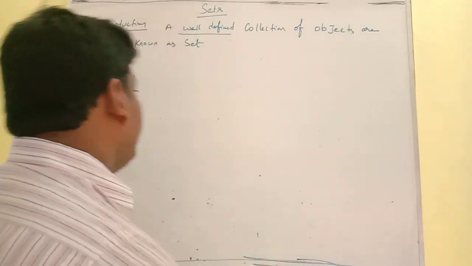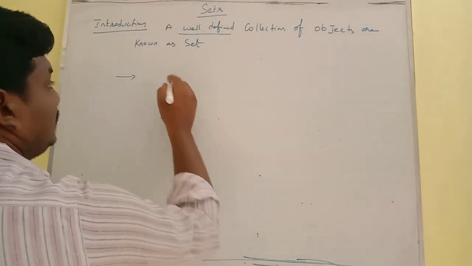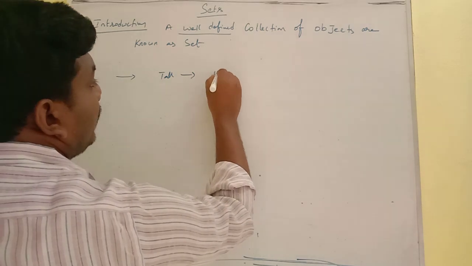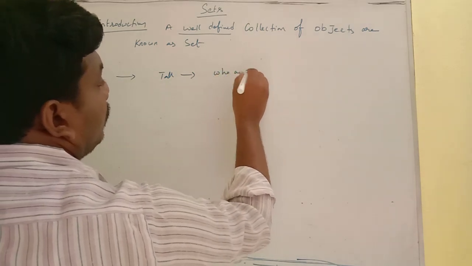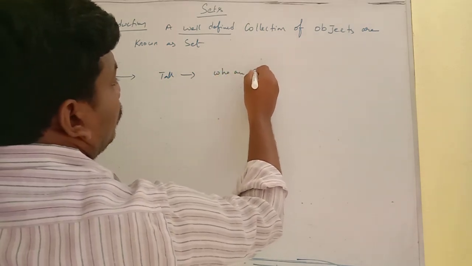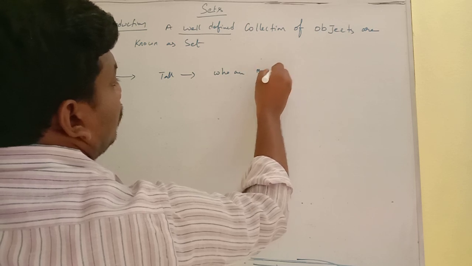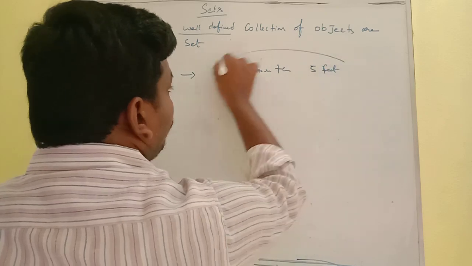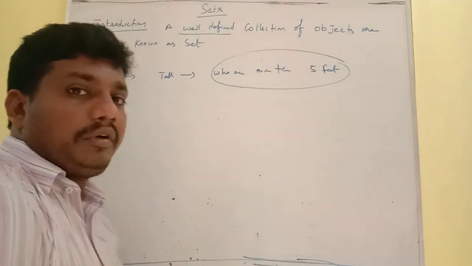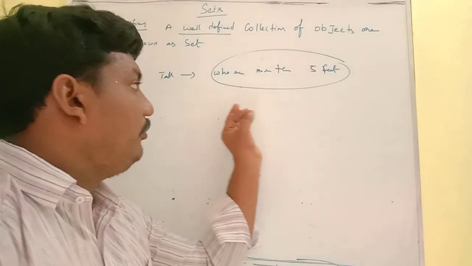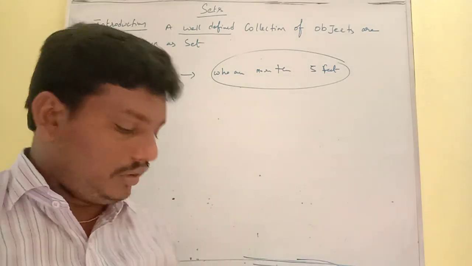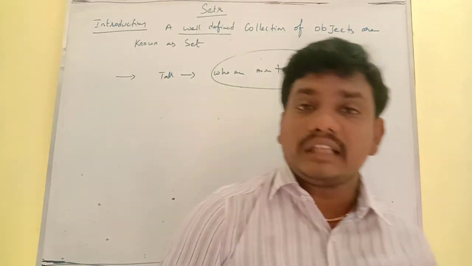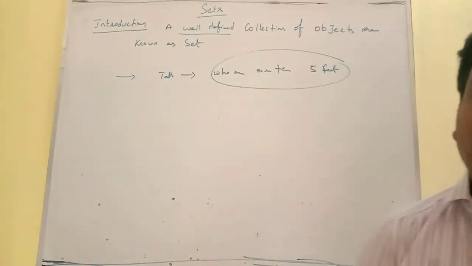So for that we consider tall in the sense of those who are more than 5 feet. If you give a common property, then all have the same list of observations, and that list of observations will make a set.